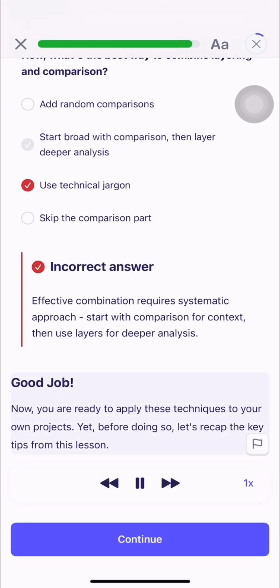Good job. Now, you are ready to apply these techniques to your own projects. Yet, before doing so, let's recap the key tips from this lesson.